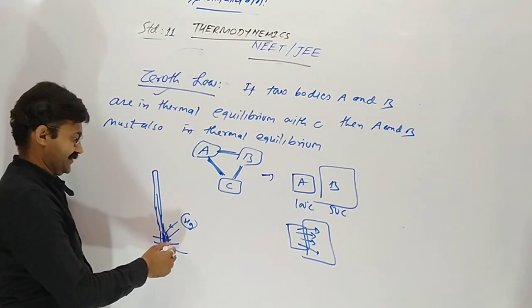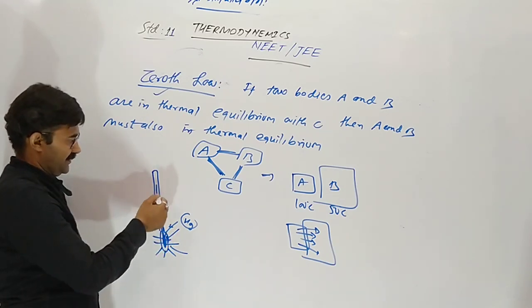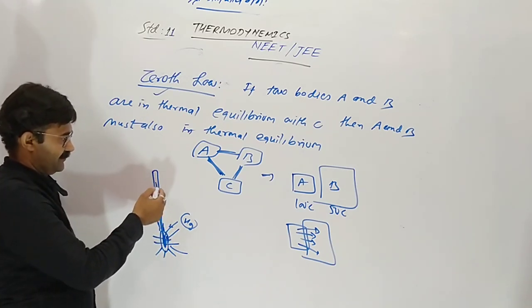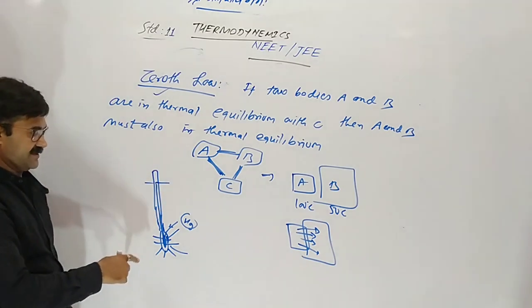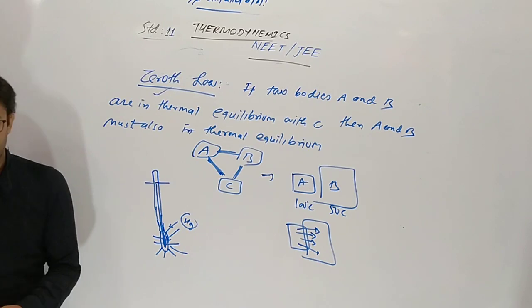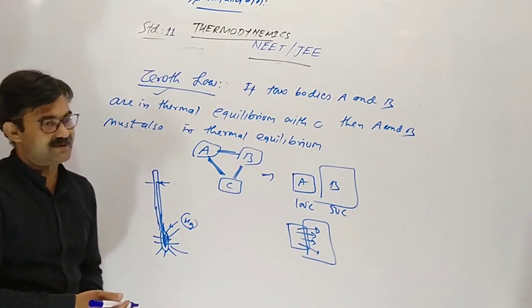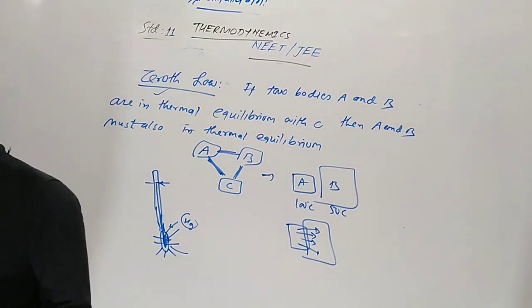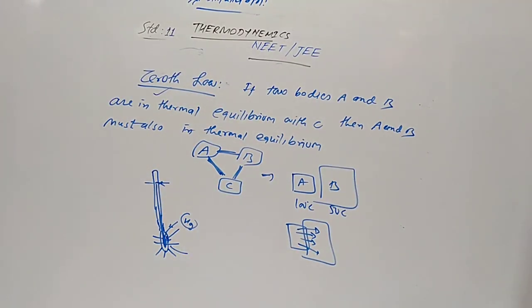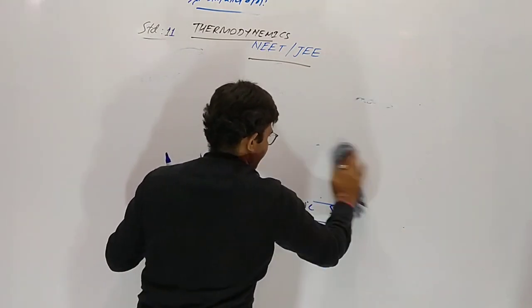It gains heat, so expansion occurs in mercury and it moves upward. Whenever the temperature inside our body and the thermometer becomes the same, equilibrium is established, and that is our body temperature. So the thermometer works on the zeroth law of thermodynamics.